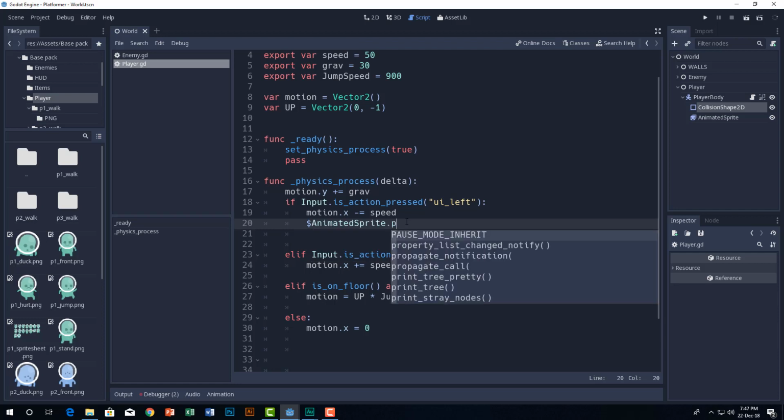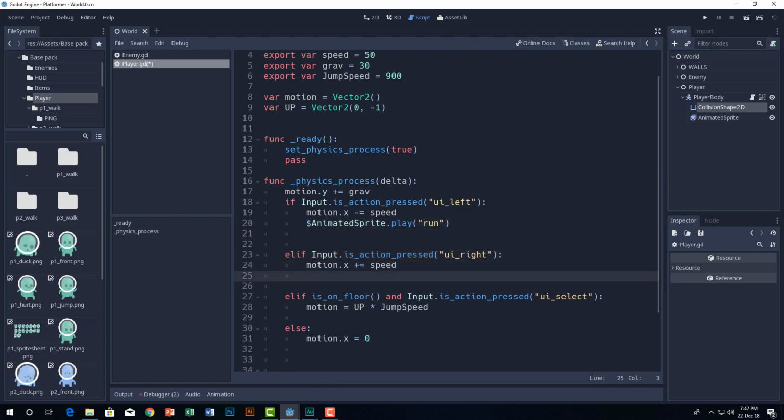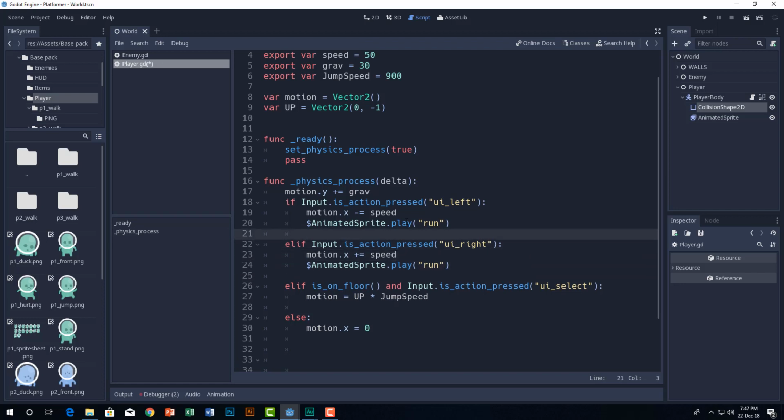So first, if you want to call it, we want to write animated sprite dot play run. And when you select the right key, we want our run animation played again. So play.